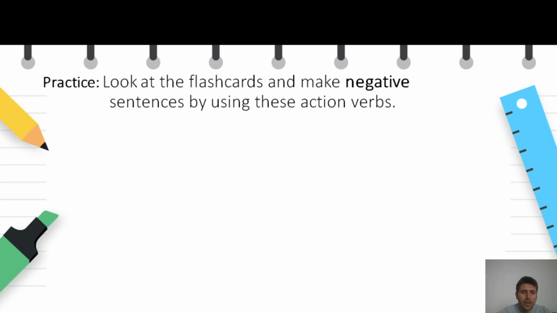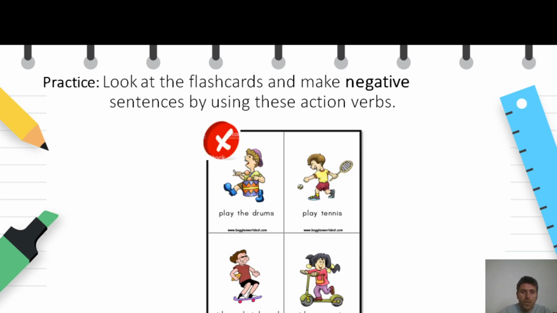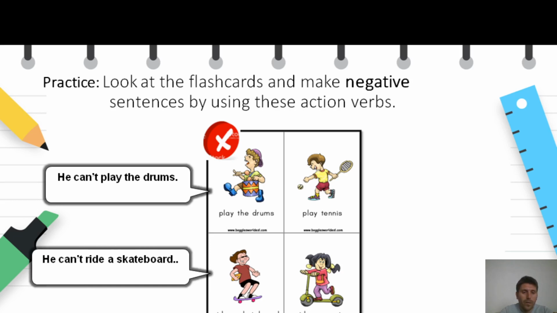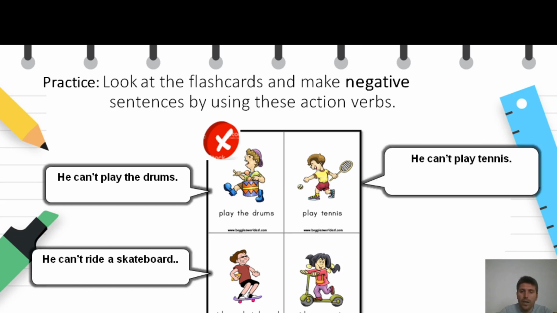Now let's practice by using can in negative statements or sentences. So we will have to look again at the flashcards and make these sentences negative. The first one, he can't play the drums. Of course, again, you can pause this video, try by yourselves, and finally you can check the answers if you're right or wrong. The second one, he can't ride a skateboard. The third one, he can't play tennis. And the last one, she can't ride a scooter.